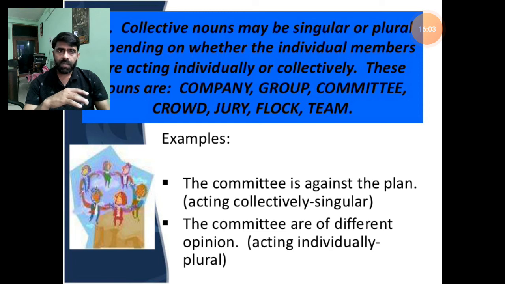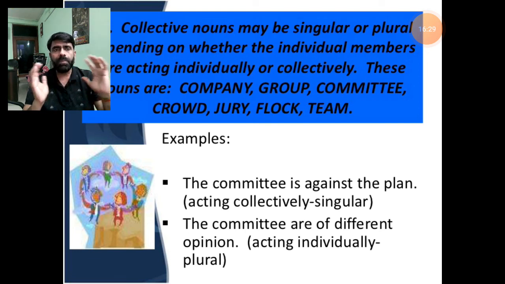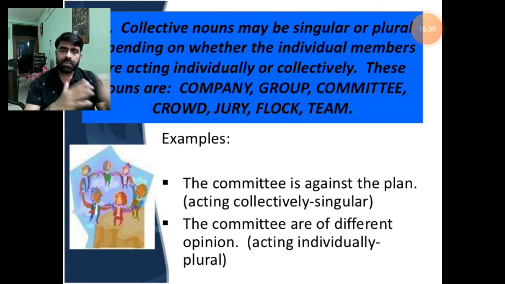Just like the previous rule we have learned: genetics, politics, athletics. These were taken in the singular as well as in plural form. The committee is against the plan. It means all the members of the committee. Committee doesn't mean a single person; committee means many people combined together. The committee is against the plan means all the members of that committee are against the plan.